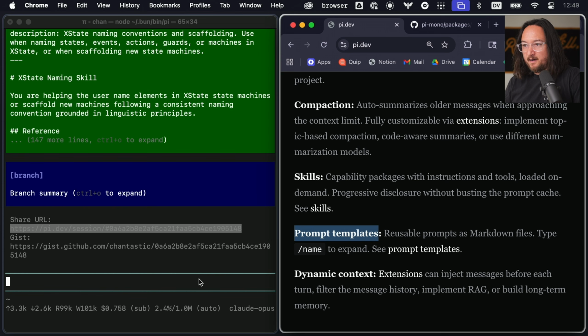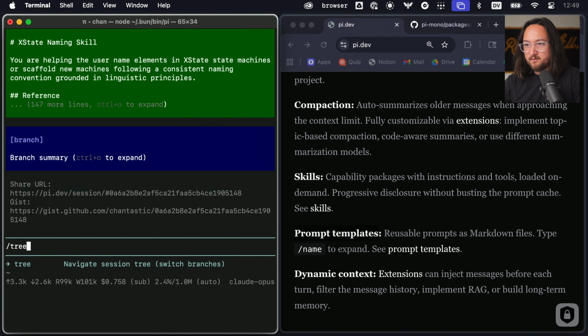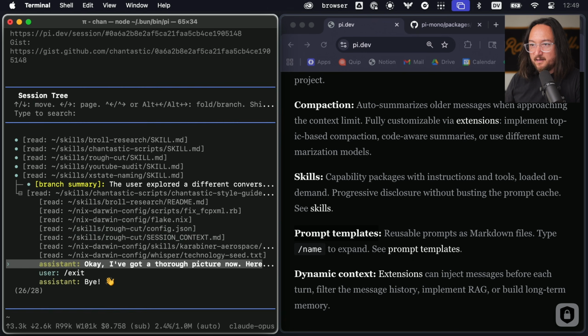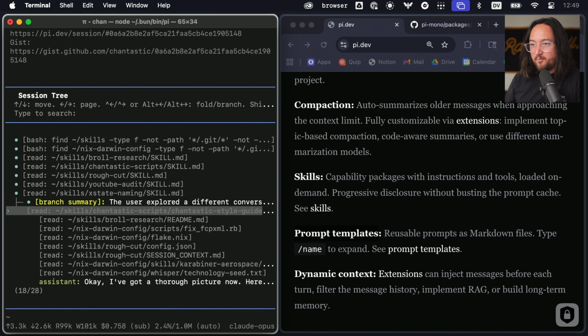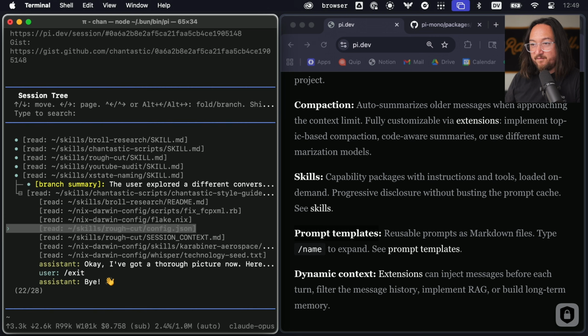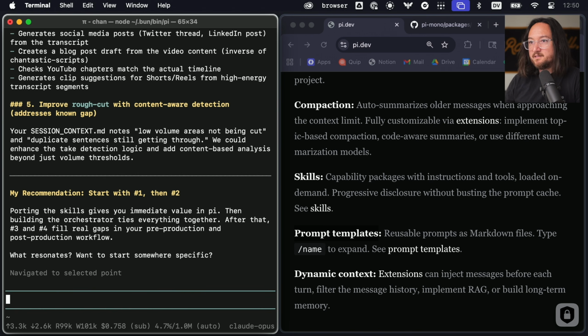Okay, something I'd like to do is, let's go back to tree. Let's go all the way down. Okay, so that's where our branch is, and then I think everything beyond that is here. Yeah, let's pick up here. We don't need a summary this time.